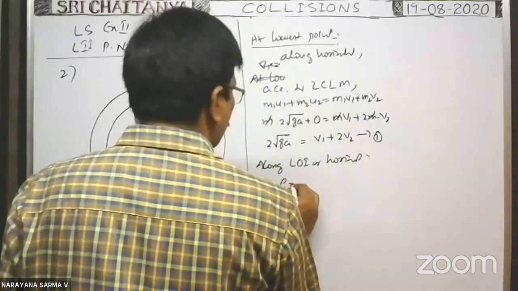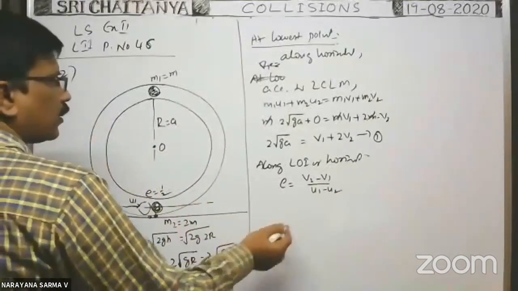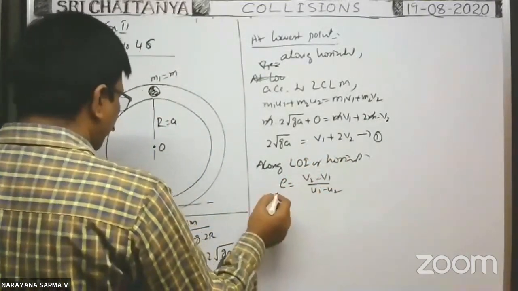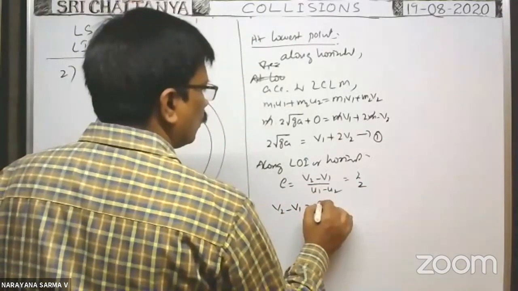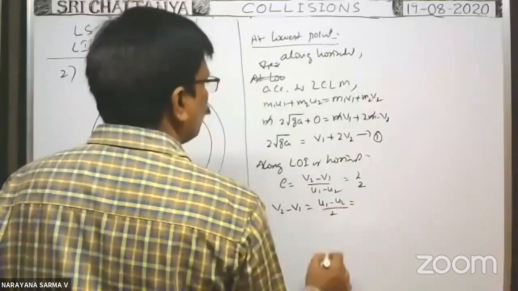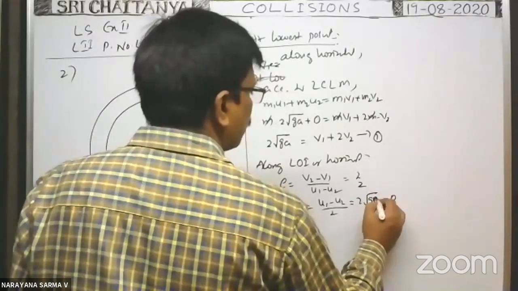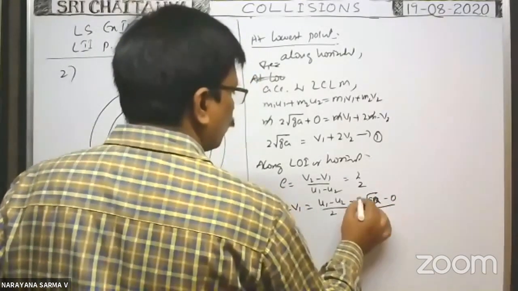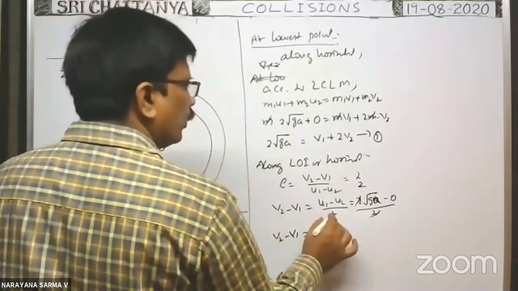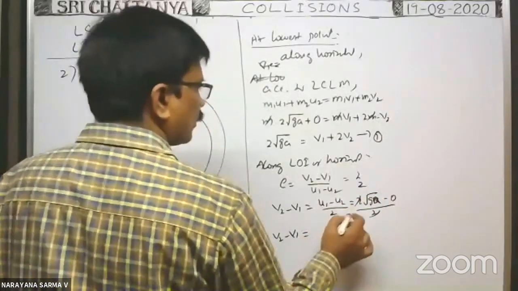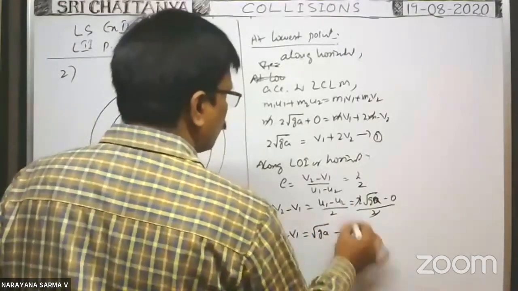According to Newton's law of restitution, e is equal to v2 minus v1 by u1 minus u2. Along line of impact only, these are the velocities. That's why we can do directly. e means 1 by 2. So v2 minus v1 is equal to u1 minus u2 whole by 2. u1 means 2 into root gr, which is ga, minus u2 which is 0, by 2. 2 cancel. Sorry, v2 minus v1 is equal to root ga. This is equation 2.